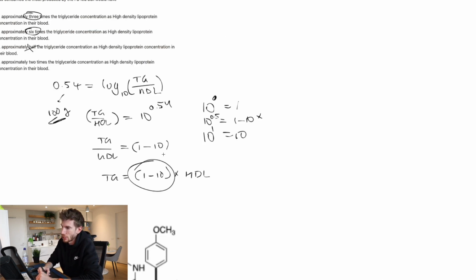So if we do this, then we have to go, all right, so what is 10 to the power of 0.54? So you could write that as 10 to the power of, it's around about half, which is then the square root of 10. It's probably a little bit too technical. I might adjust this question. And then you can go, okay, so what's then the square root of 10? Well, the square root of 4 is 2, and the square root of 9 is 3, the square root of 16 is 4, so the square root of 10 sits pretty close to 9, so it's going to be maybe 3.1 or something like that. So there we go. So the number we're looking for is about 3.1 times HDL.